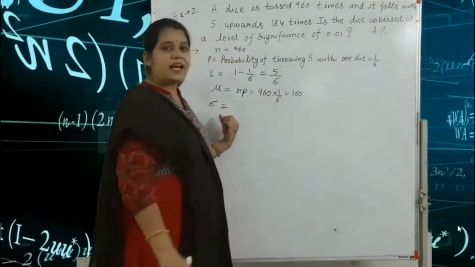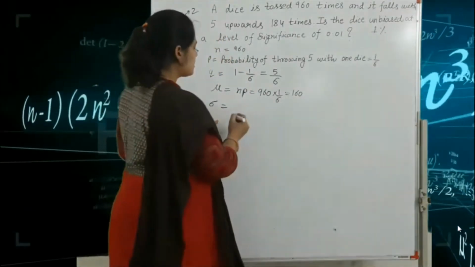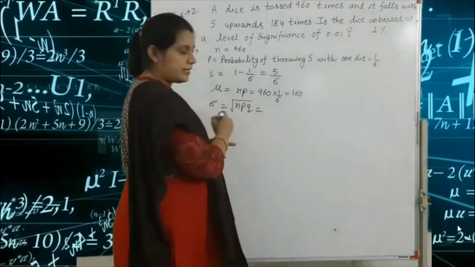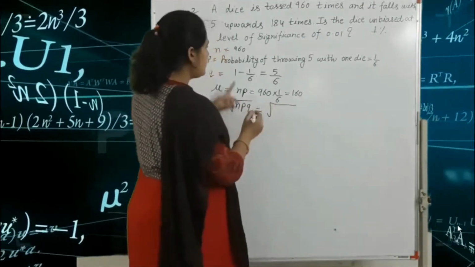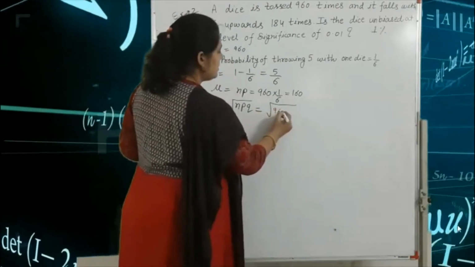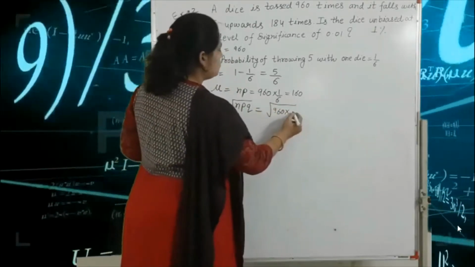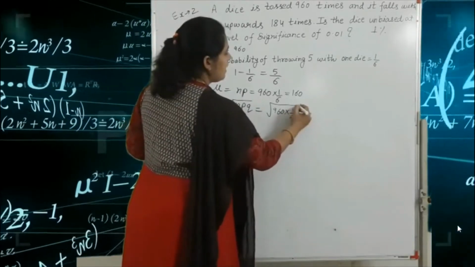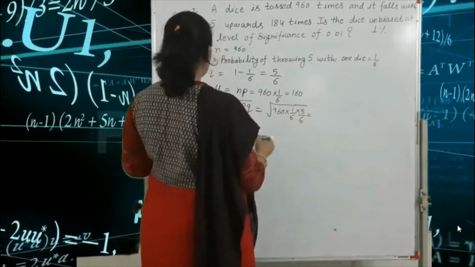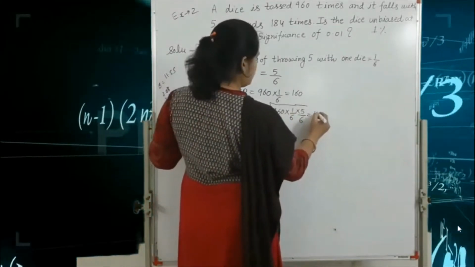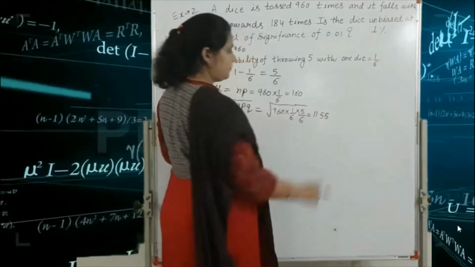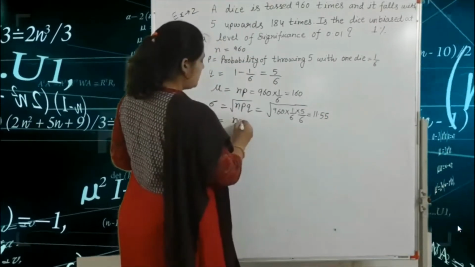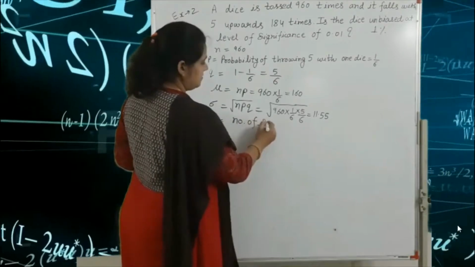So here we write the standard deviation. Sigma is equal to root NPQ. That means root of n is 960, P is 1 by 6 and Q is 5 by 6, and the value is 11.55. Here consider x is equal to the number of successes.